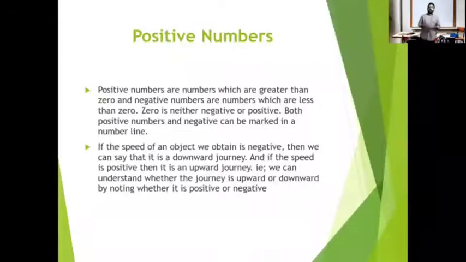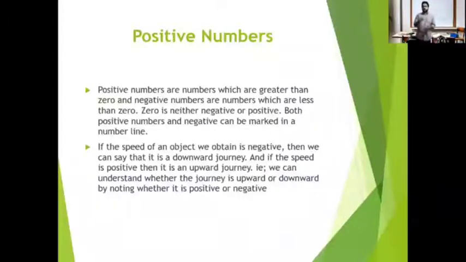If the speed of an object we obtain is negative, what is it saying? Then we can say it is a downward journey. And if the speed is positive, then it is an upward journey. That is, we can understand whether the journey is upward or downward by noting whether it is positive or negative. You have to write this one also in your notebook.